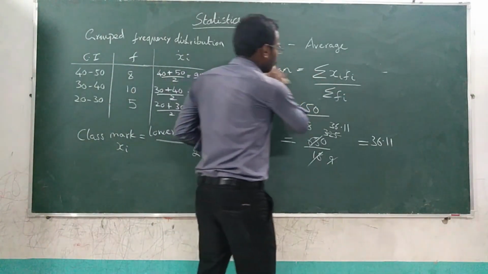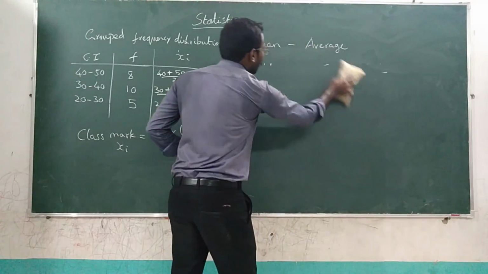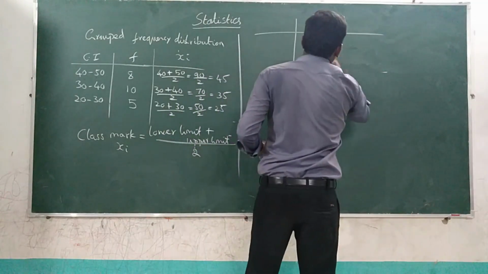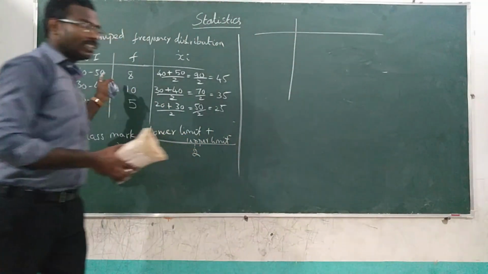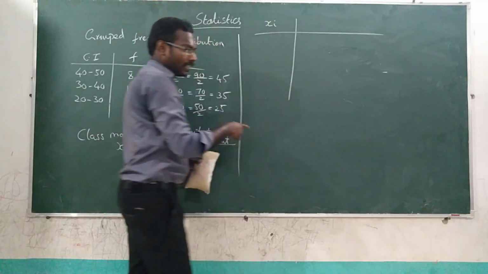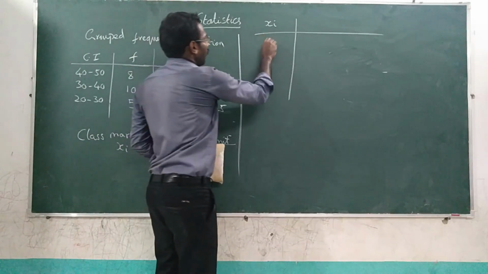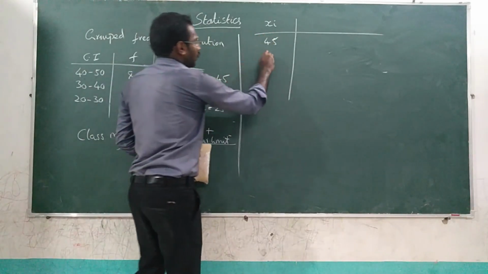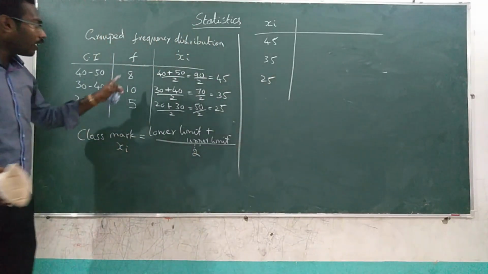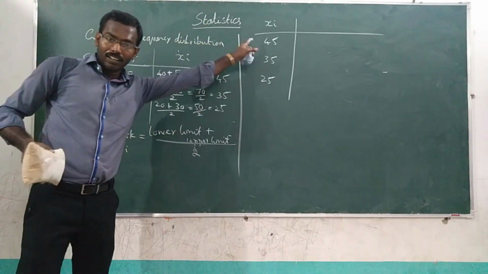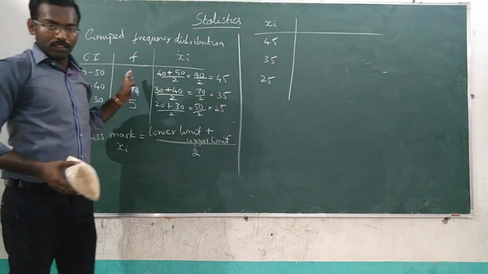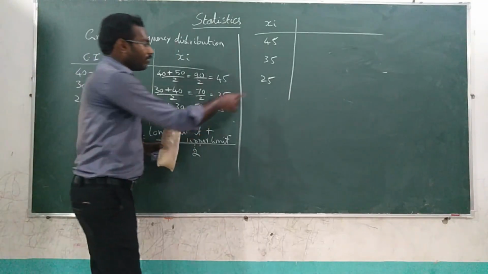Okay, now we are going to follow the same formula. Hope you remember the formula. So let me do it directly. Already in the question itself I have solved it. So let us consider the xi values. What are they? 45, then 35, then 25. I have already solved this, so I am not writing it there. When you are writing it, you will write it together in a single table. Clear?